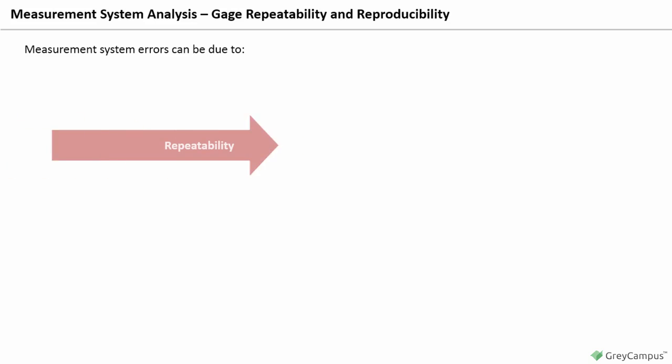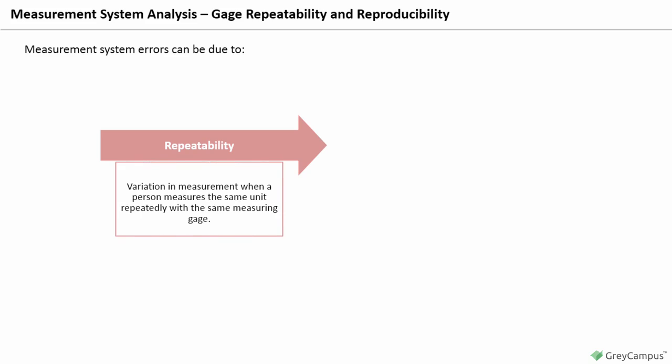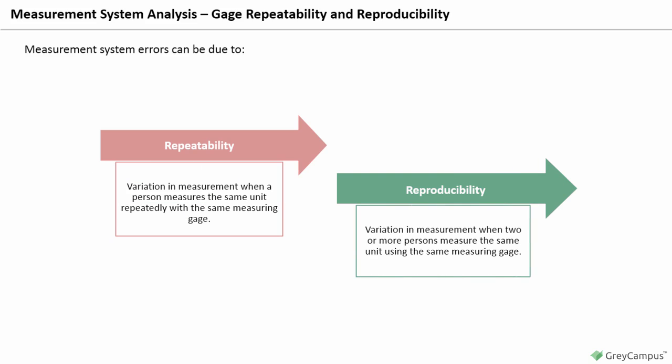Gauge repeatability and reproducibility. Measurement system errors can be due to repeatability. Variation in measurement when a person measures the same unit repeatedly with the same measuring gauge or tool. Reproducibility. Variation in measurement when two or more persons measure the same unit using the same measuring gauge or tool.